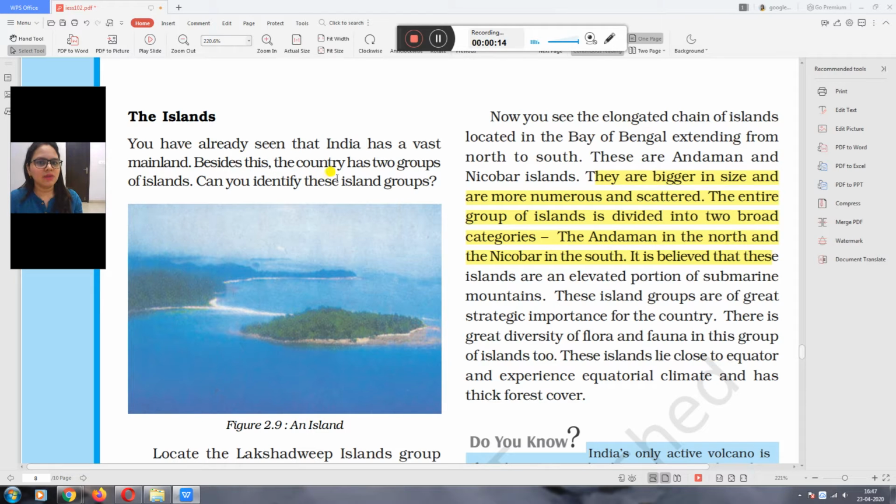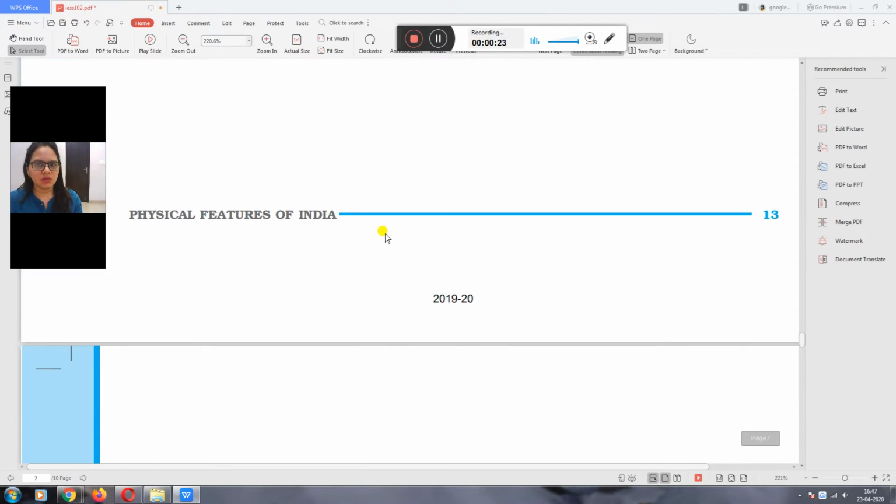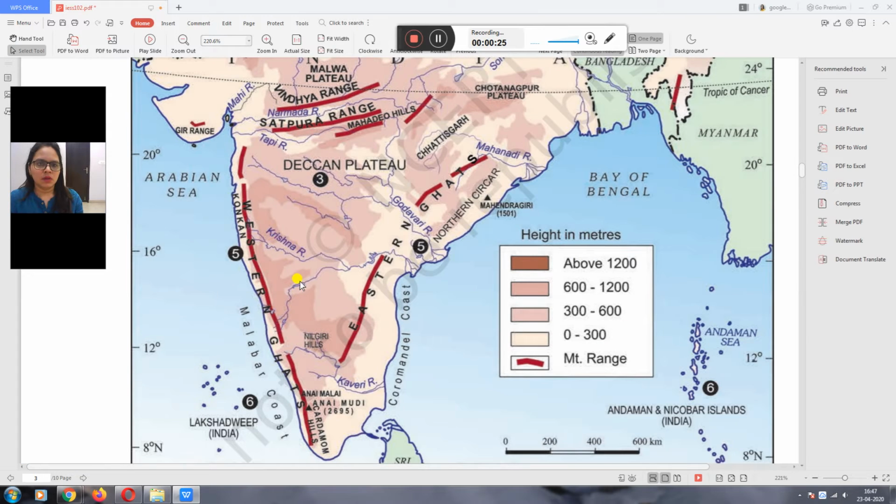You have already seen that India has a vast mainland. Besides this, the country has two groups of islands. In your previous picture we already saw the Arabian Sea, Bay of Bengal, Andaman Nicobar Islands and Lakshadweep. These are the water bodies which are near to India. And in the lower portion, here you can see the 6th point, which is islands.